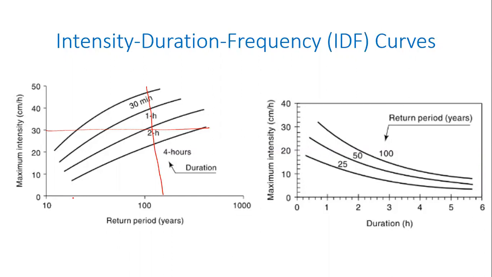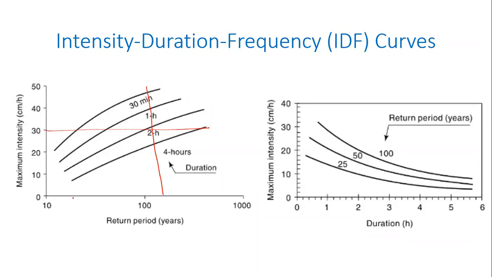Now instead of having return period on the x-axis, if I put duration of the storm on the x-axis and put the different return periods as different curves, then you get this second set of curves that you see on the right hand side, which is exactly the same thing.